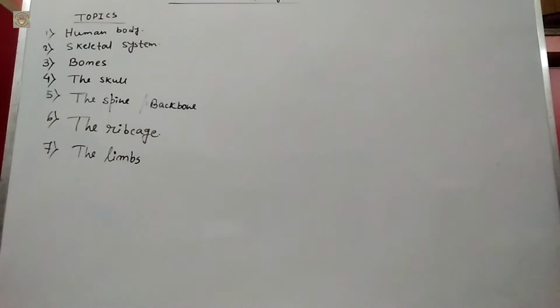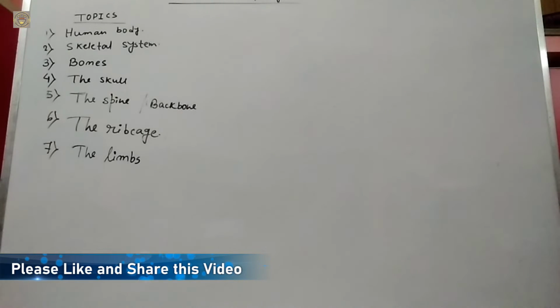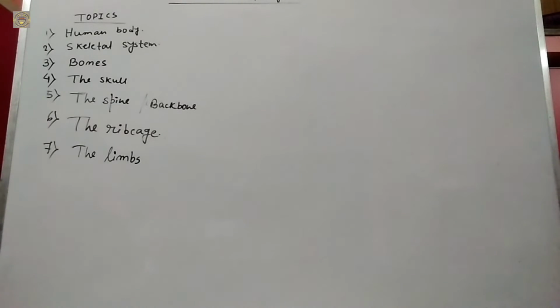Next is bones. Bones contain blood vessels and nerves. Bones are of different shapes and sizes. The femur bone or thigh bone is the longest bone in our body, and the smallest bone in our body is the stapes bone or stirrup bone. So our longest bone, the femur bone, is located in the thigh. And the smallest bone, the stapes, is found in our ear.